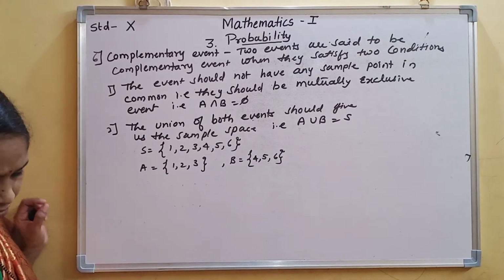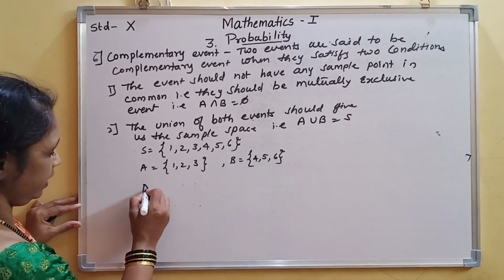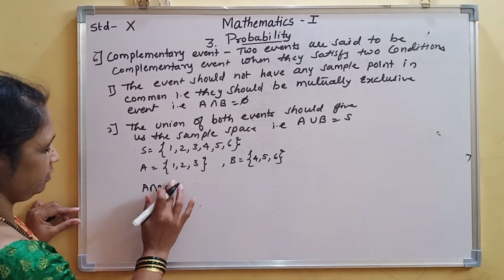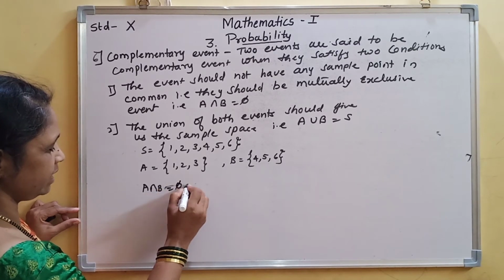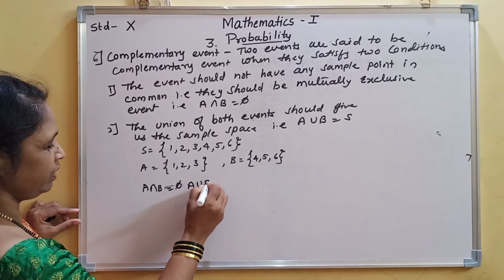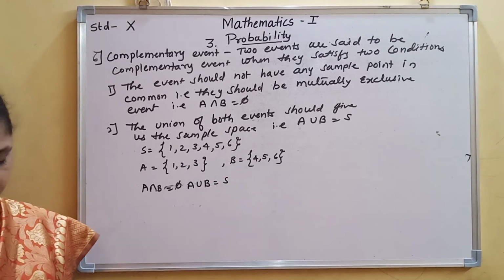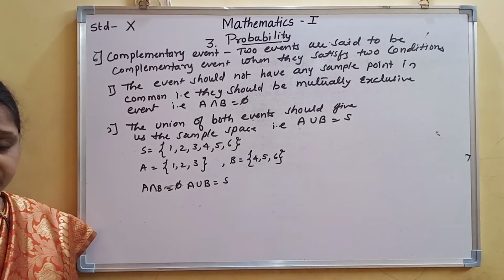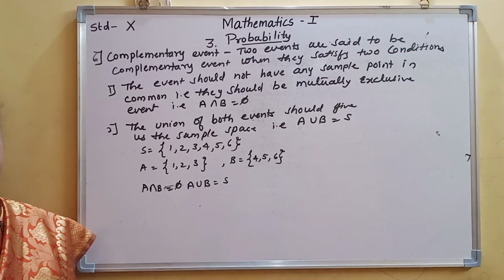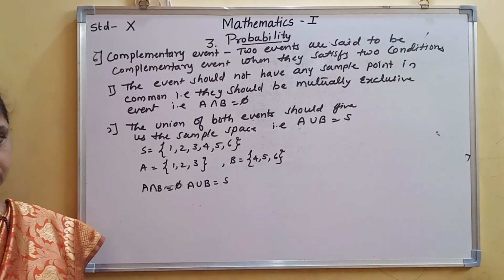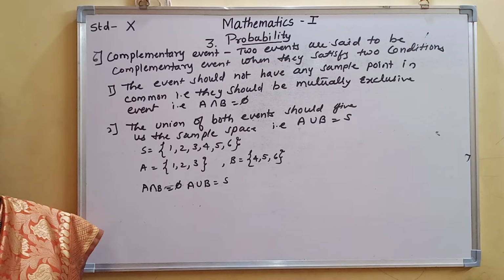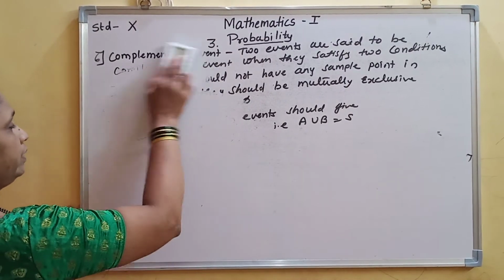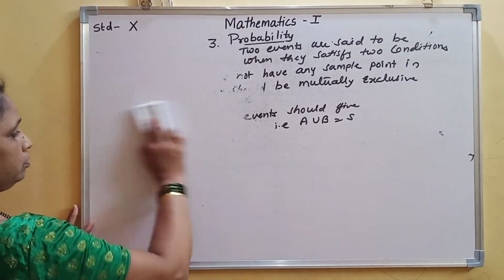So A intersection B is equal to empty set and A union B is equal to sample space. Then you can say they are complementary events. Now based on this we have to solve practice set 5.3. Now we will see how to solve practice set 5.3. All these definitions you write in your notebook.